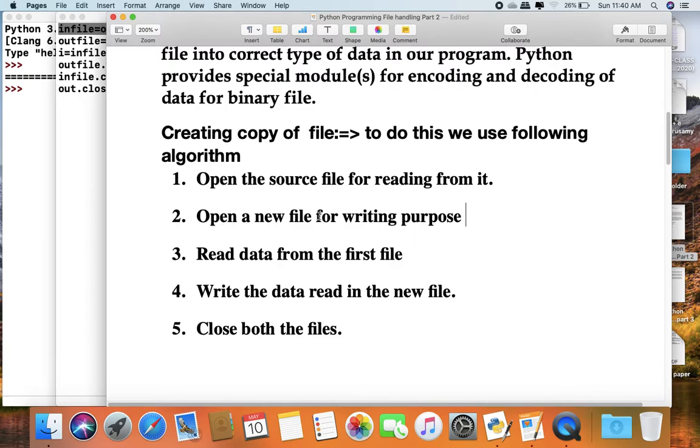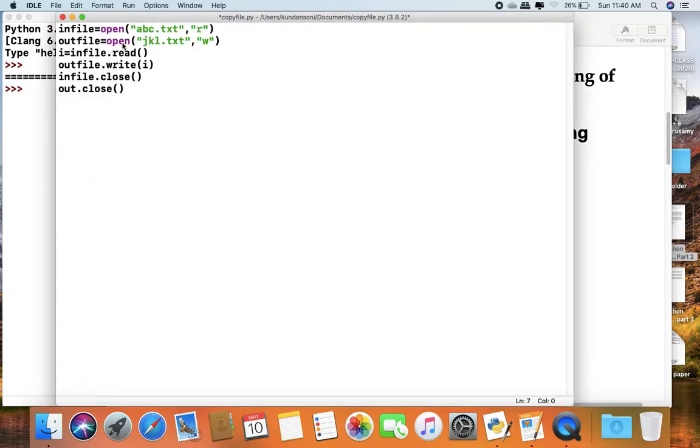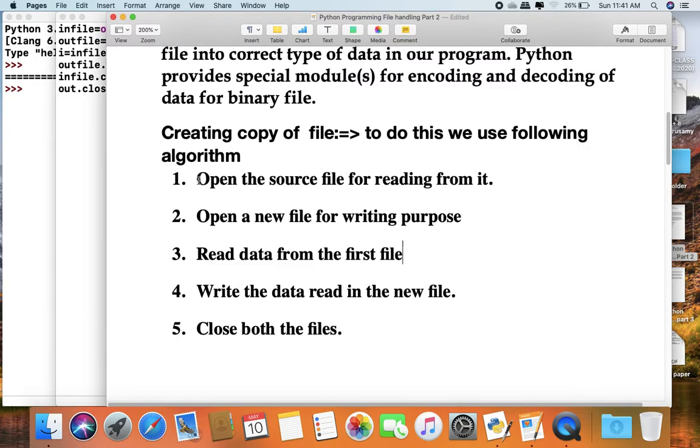Second, open a new file for writing purpose. So we open a new file in write mode. Data will be copied from abc.txt to jkl.txt, so the jkl.txt file will be opened in write only mode, and the abc.txt file will be opened in read mode. So in step 1 we open the source file for reading from it and we open a new file for writing purpose.